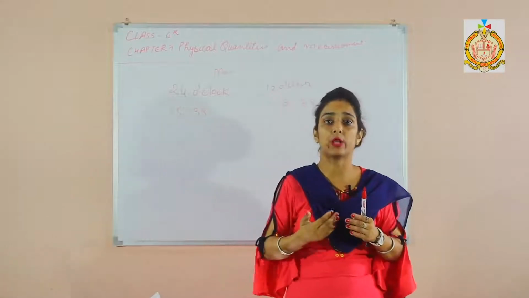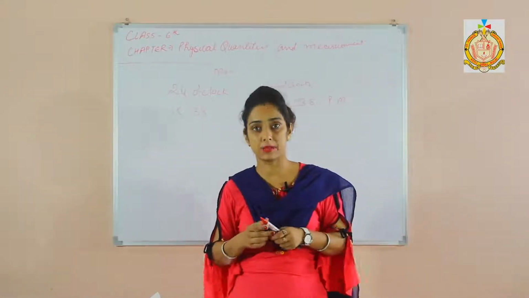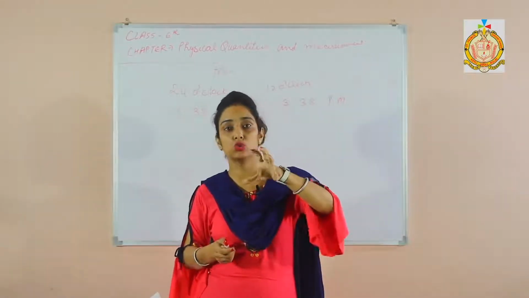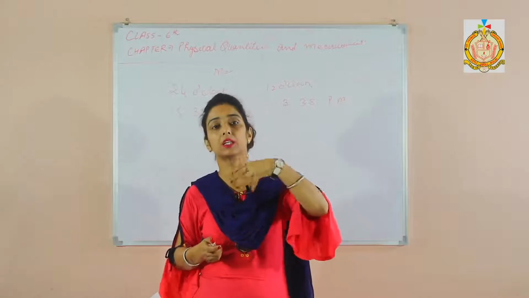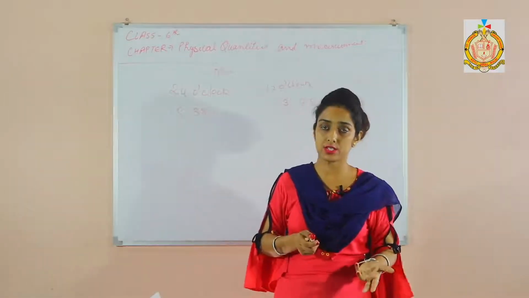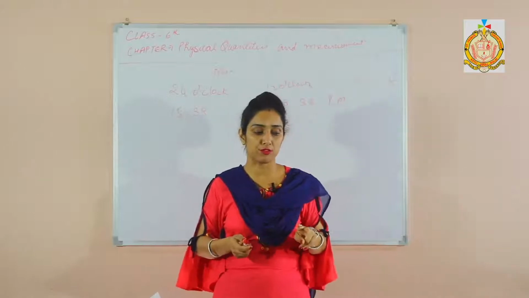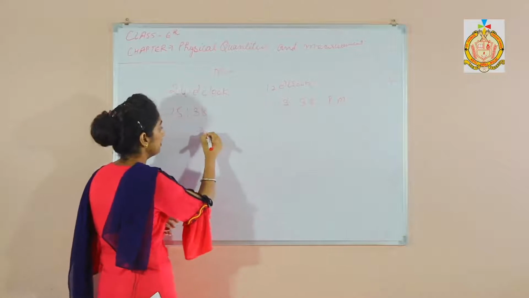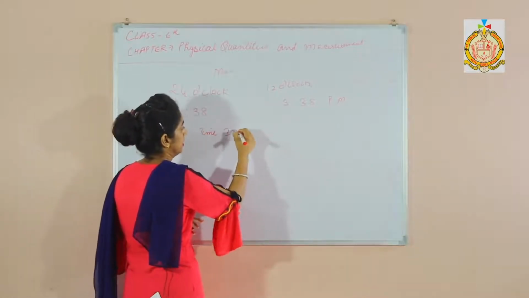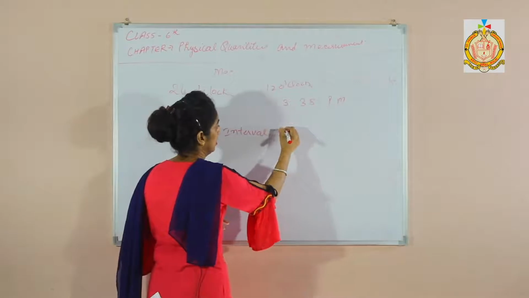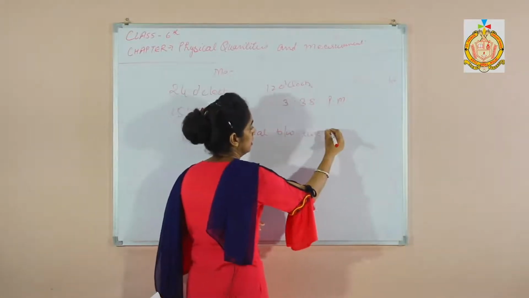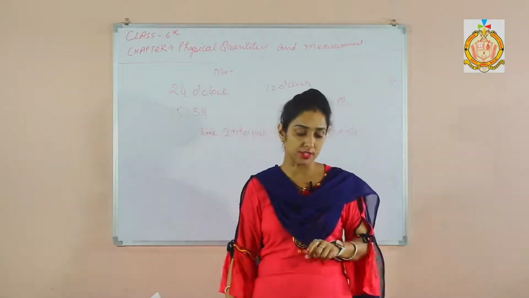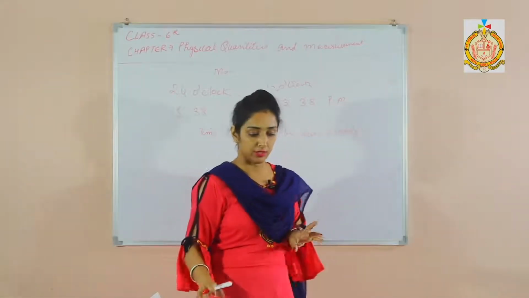For example, when measuring the time taken in a 100-meter race, we can use a stopwatch. So a stopwatch measures the time interval between two events, right?